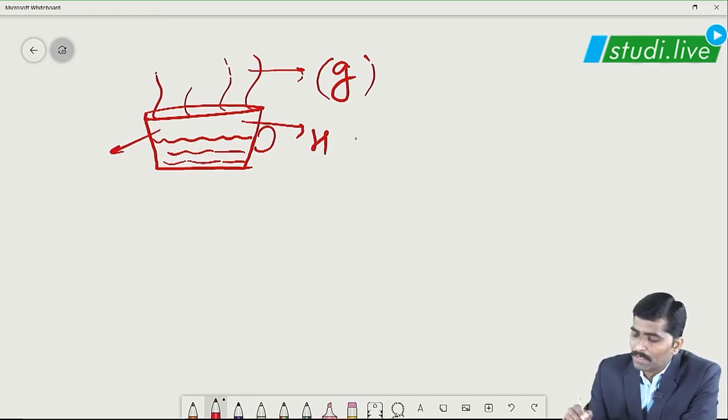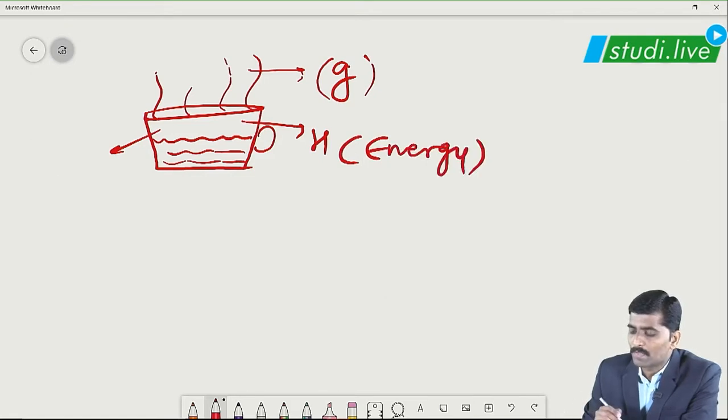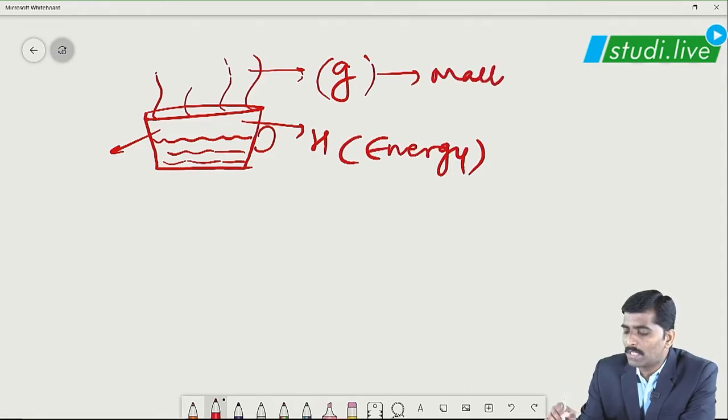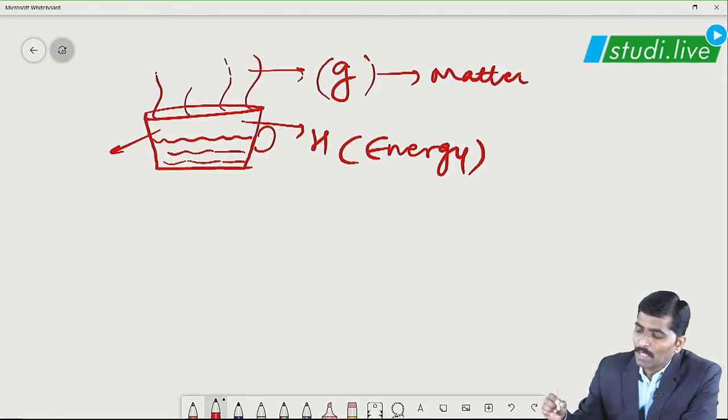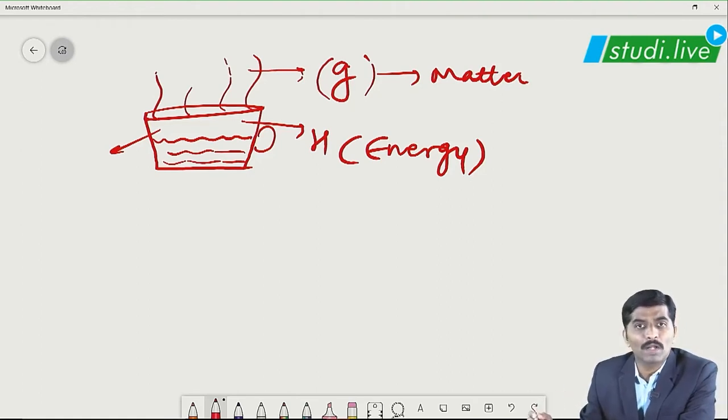Now heat is nothing but a form of energy, whereas gas is nothing but a state of matter. So whenever a cup of hot tea or hot coffee is kept open in the room, what we observe is that both matter and energy are getting exchanged with the surroundings, correct?